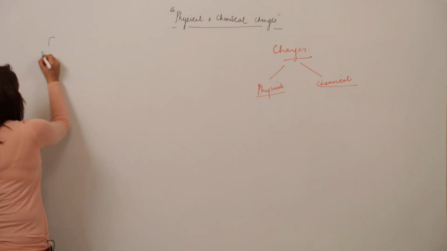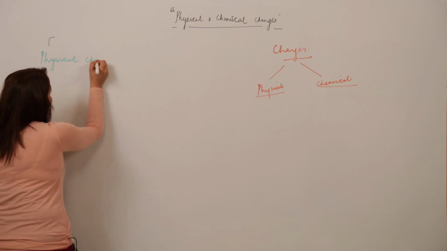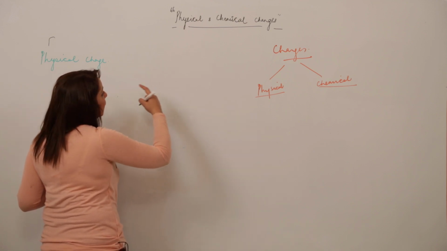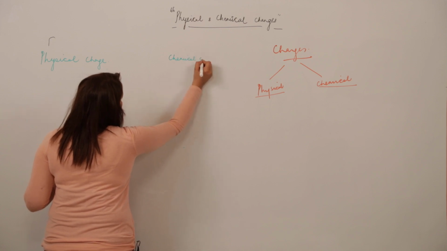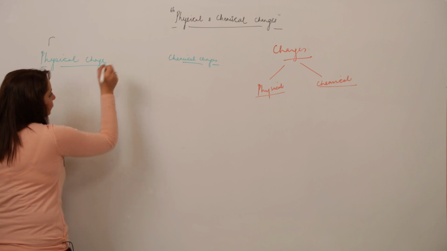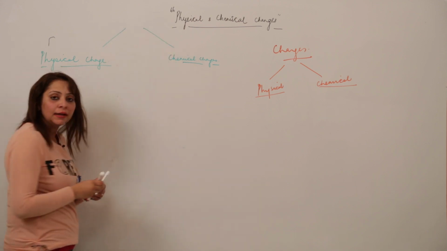So we have two kinds of changes. I am writing here again. The physical change. Now we are taking up the change, right? Those were physical properties. Now we are talking of the change. So we have two kinds of changes that generally occur when matter is supplied with energy: physical change and chemical change.